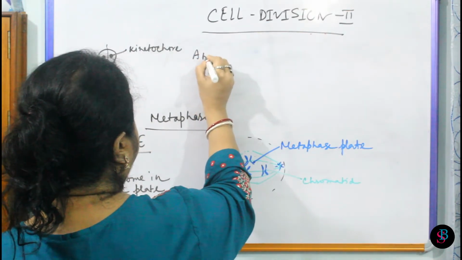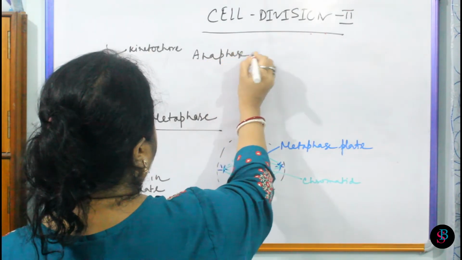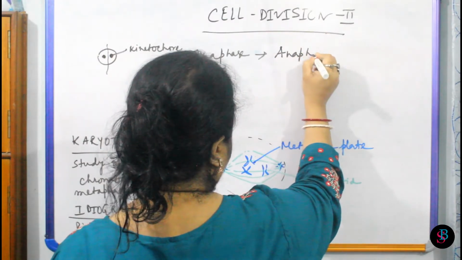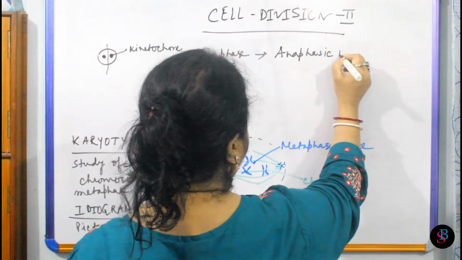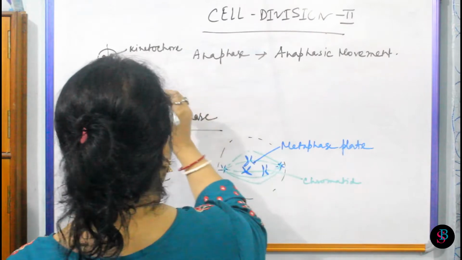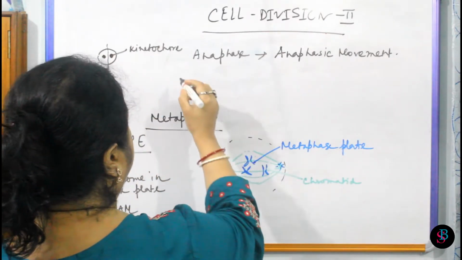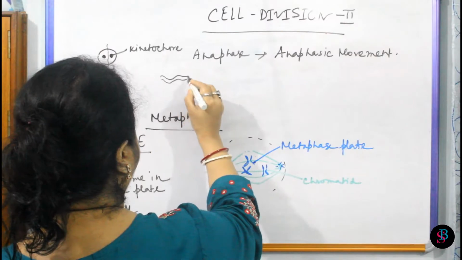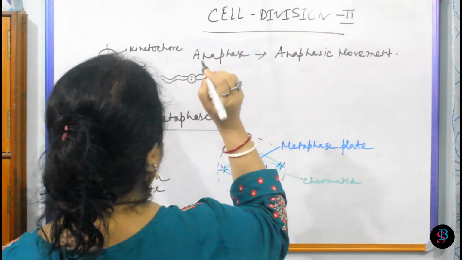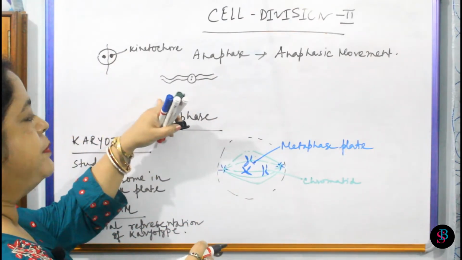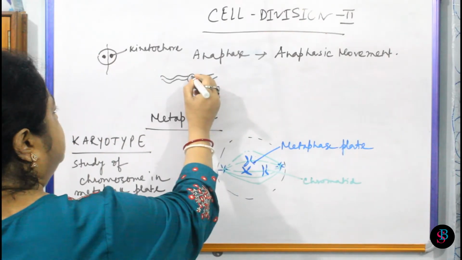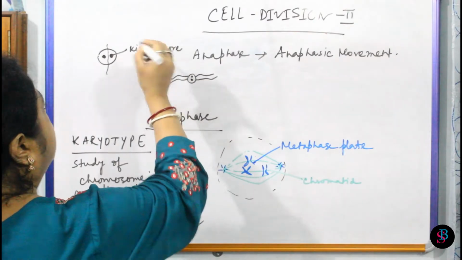Now which type of shapes they are taking, I am discussing about that. So in anaphase the chromosome show the anaphasic movement. What is anaphasic movement? I am explaining. Like I have told you that centromere of the chromosome, suppose this is the chromosome, it has the centromere in this manner, and each chromosome has two chromatids, and for one chromatid one kinetochore.